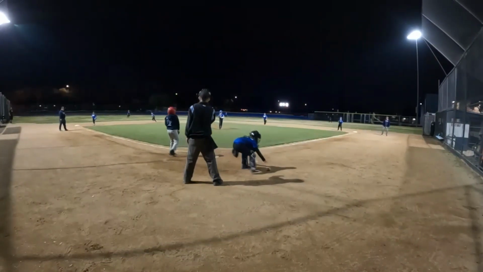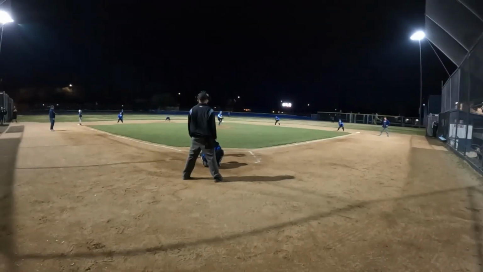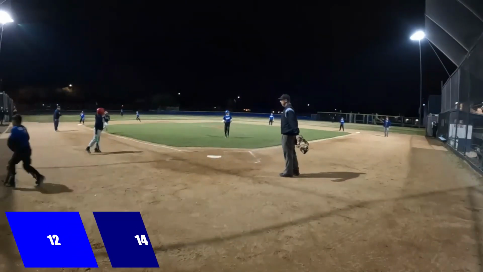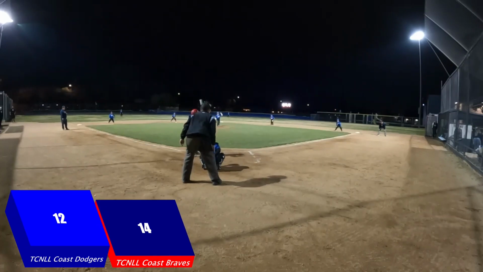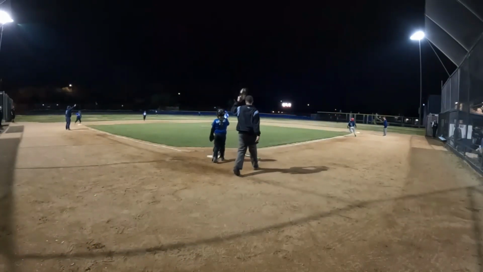Here's the pitch to Dominic. Swung on and missed. Gets by the catcher a little bit. Kayden does take third, and here's the pitch. Gets by the catcher. Here comes Kayden to score. It's now 14-12. Here's the next pitch to Dominic, and he swings and drives it to